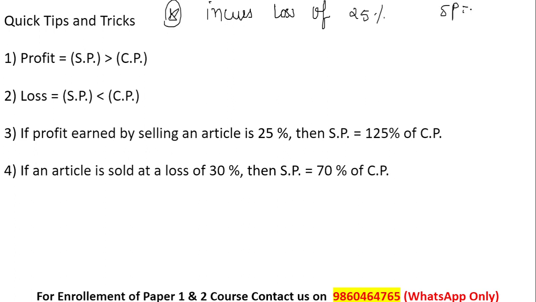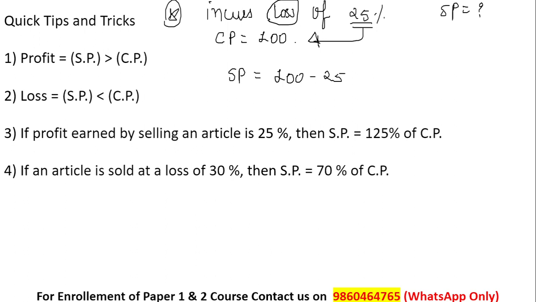To find the selling price, let us consider the cost price to be 100. There is a loss of 25% on 100 rupees, so the selling price will be equal to 100 minus 25. Why minus? Because here the person is facing a loss.